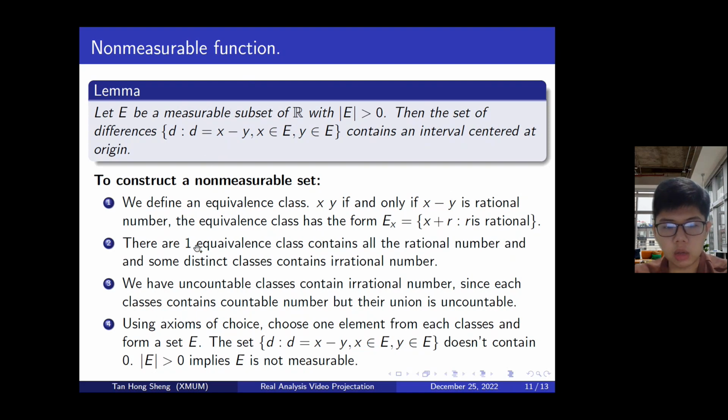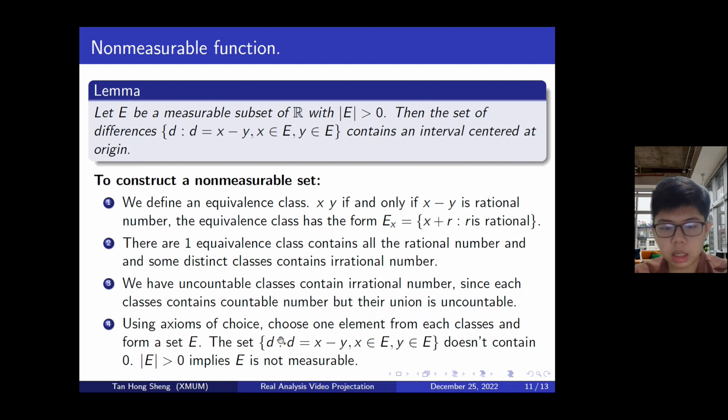There is only one equivalence class containing all the rational numbers, and the other distinct classes contain the irrational numbers. We have uncountably many classes containing irrational numbers, since each class contains only countably many numbers, but their union is uncountable. So using the axiom of choice, we choose one element from each class and construct a set E.